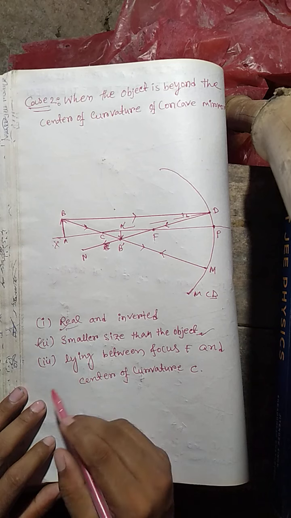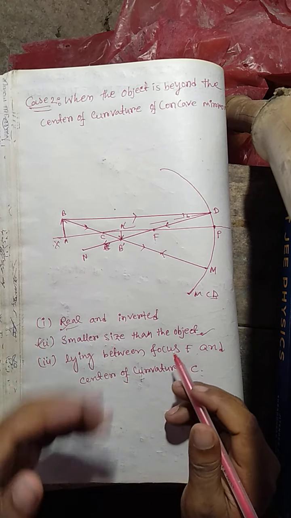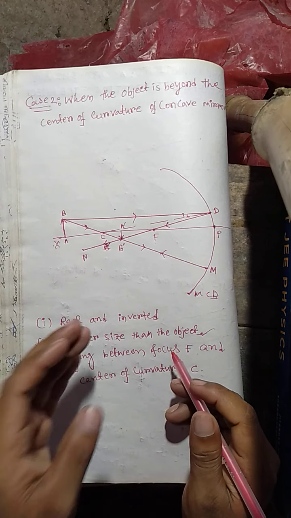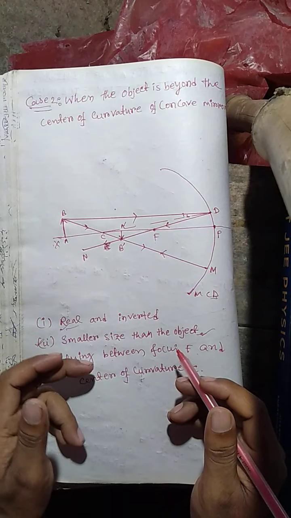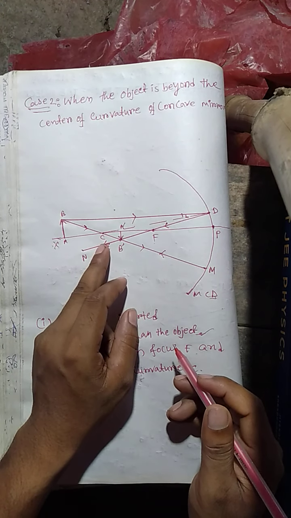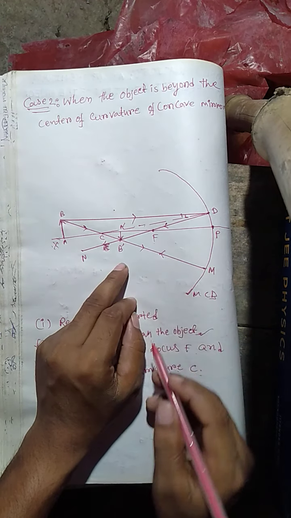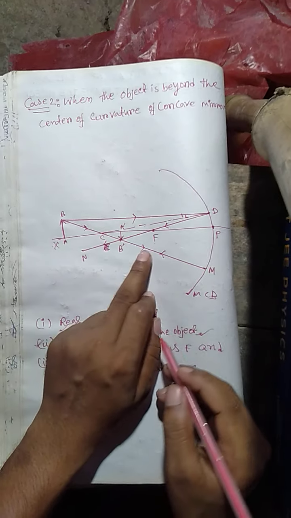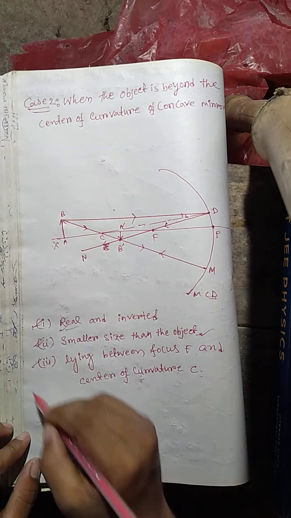Next, lying between the focus F and the center of curvature. Where is the image lying? The image is situated between the center of curvature and the focus. So here the image is situated between the focus and the center of curvature. Okay, these are the characteristics.